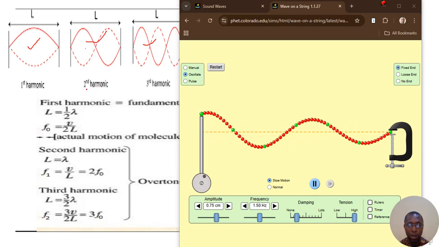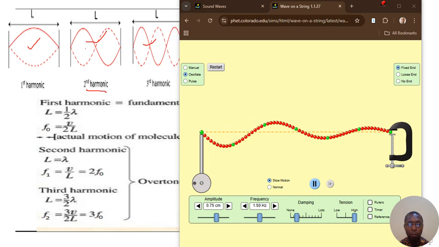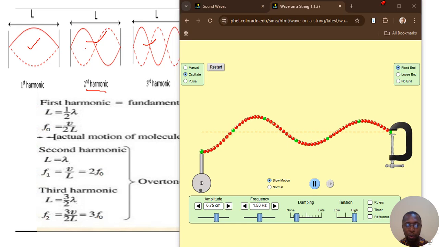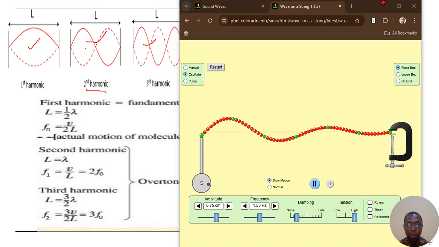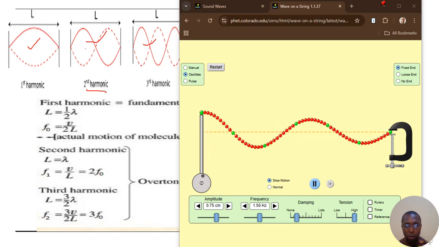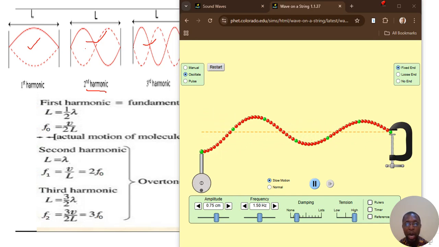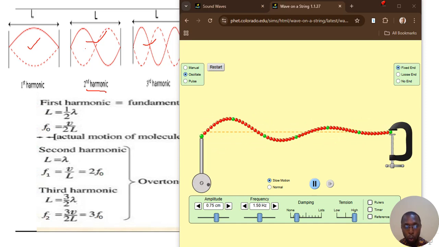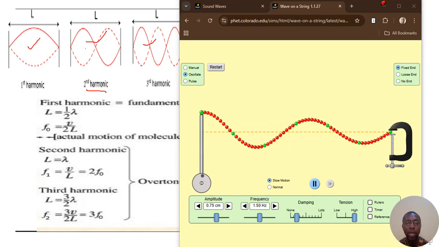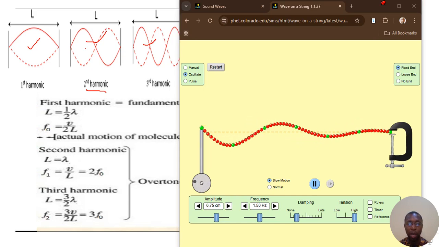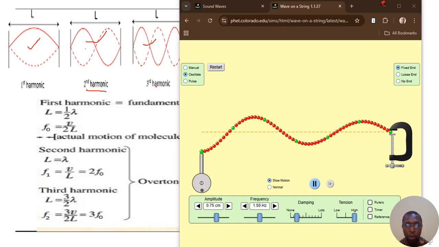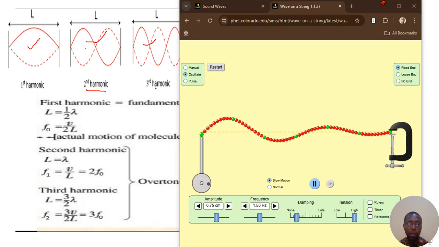The second one is the second harmonic, which is the first overtone. That is the first time it will make a tone that is louder than the first one. And this third harmonic is called the second overtone.